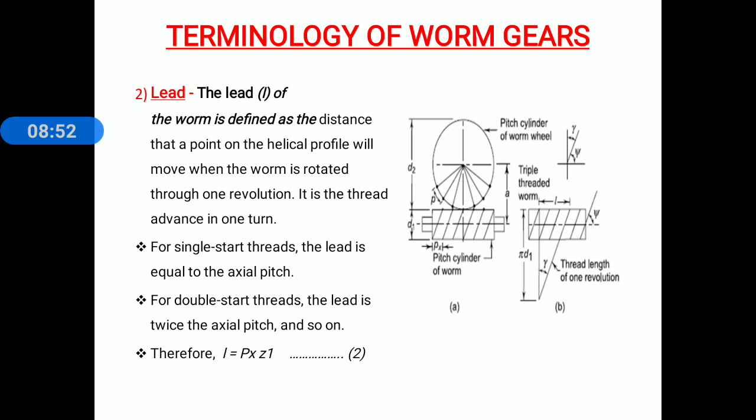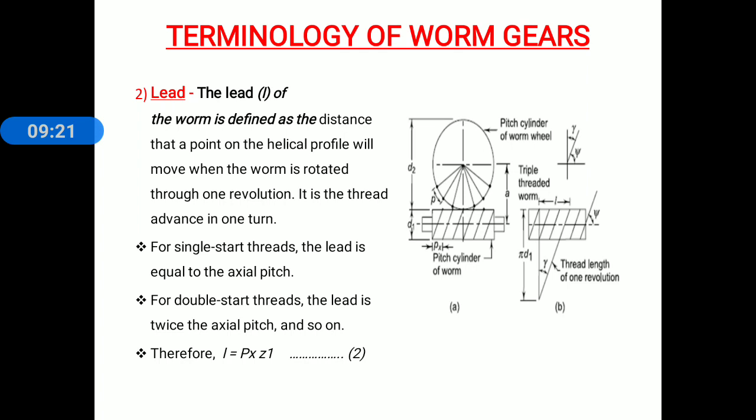Second point, lead. Observe the figure B carefully. The lead, small l, of the worm is defined as the distance that a point on the helical profile will move when the worm is rotated through one revolution. It is the thread advance in one turn.